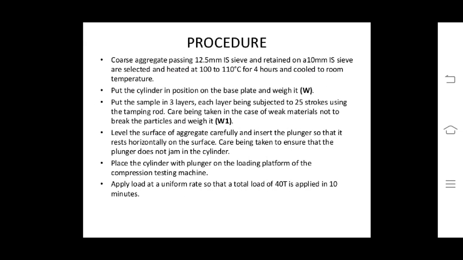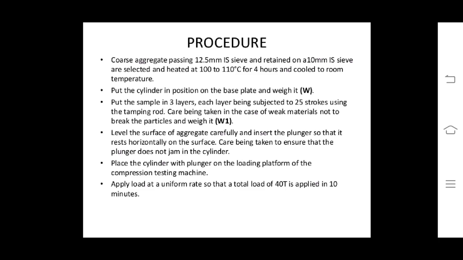Procedure. Coarse aggregate passing 12.5 mm IS sieve and retained on 10 mm sieve is selected, heated at 100 to 110 degrees for 4 hours and cooled to room temperature.